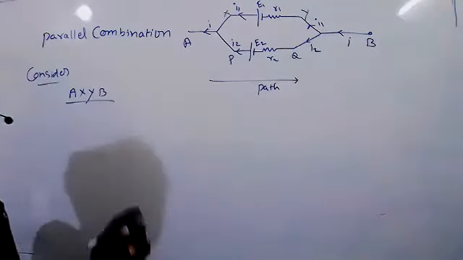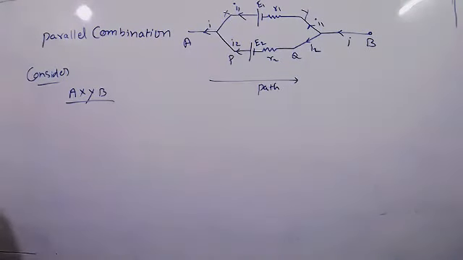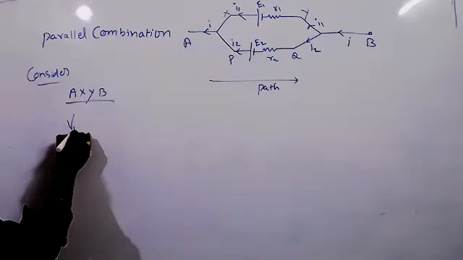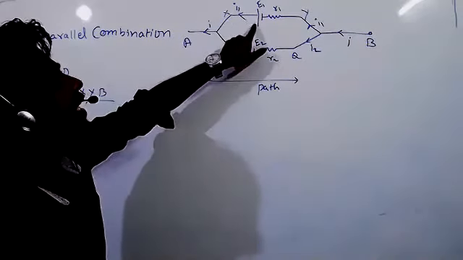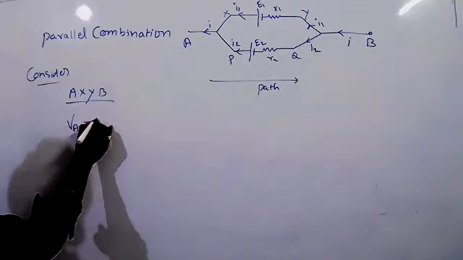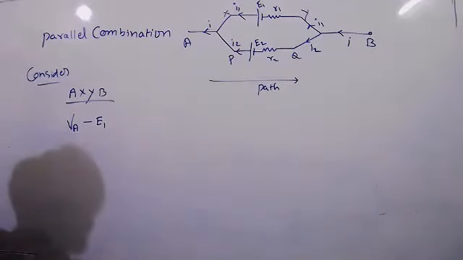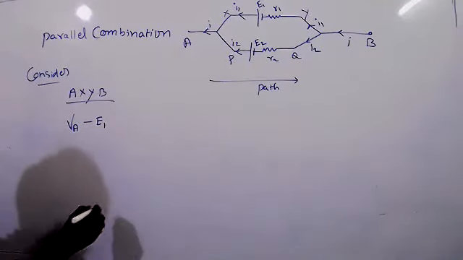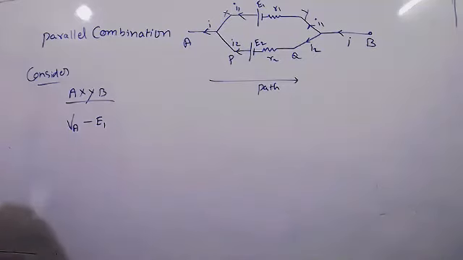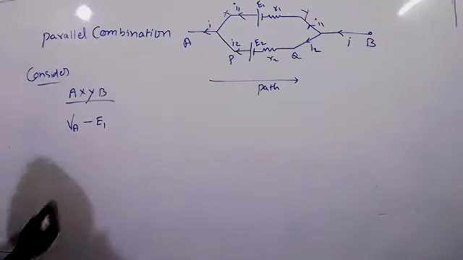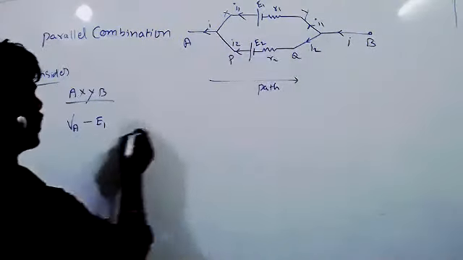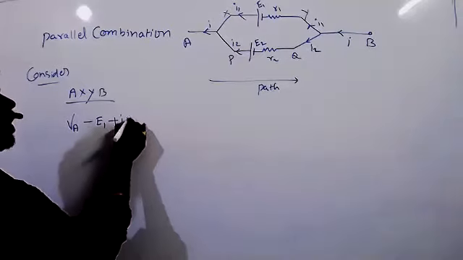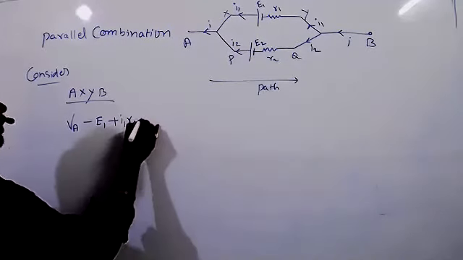When you are moving in this direction, we know how to apply the Kirchhoff laws, right? It will become VA. This point is VA. And when you are going like this, minus E1. And when you are going in this direction, you are going opposite to the current direction, so plus I1 R1, equal to VB.